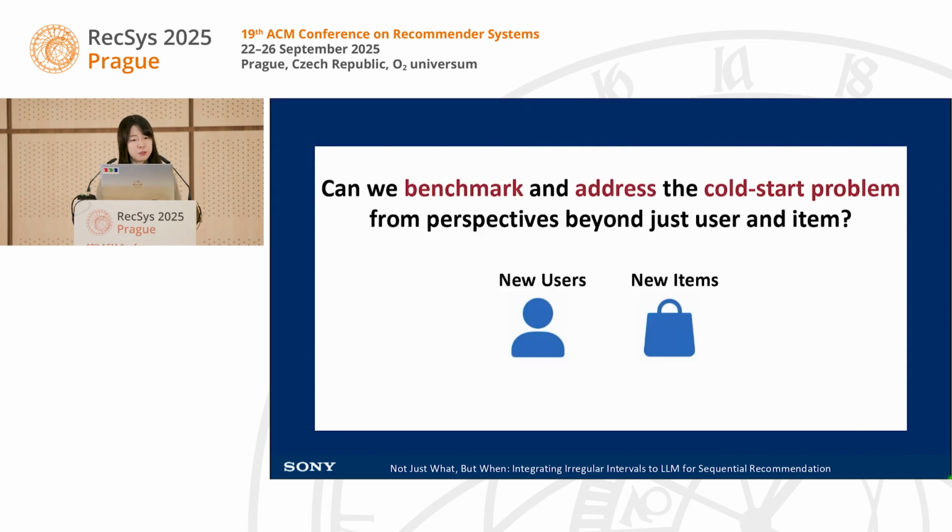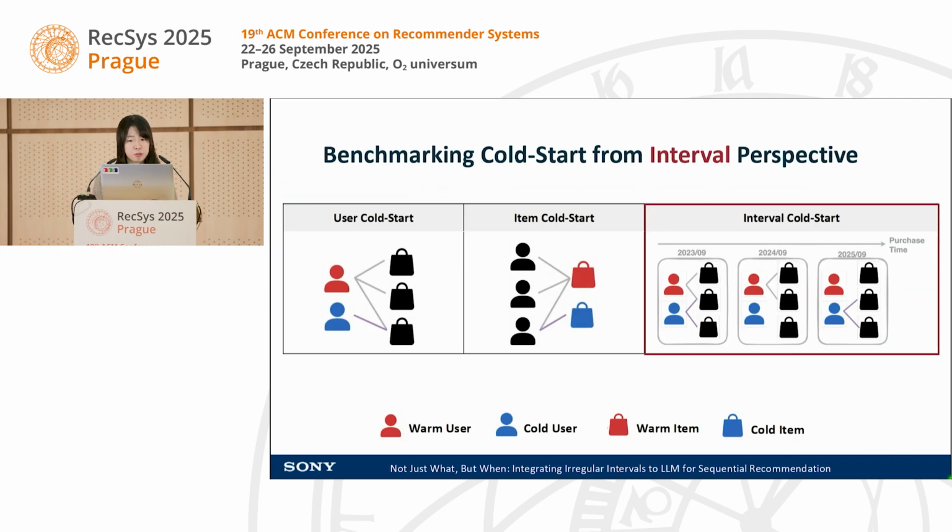The next question we want to tackle is, can we benchmark and address the cold-start problem from a perspective beyond just user and item? As the last presenter has mentioned, the cold-start problem is a very critical issue in the recommendation domain. Most of the work focuses on cold-start users and cold-start items. In our work, we want to point out another perspective, which is interval cold-start. On this page, the red icons mean warm users or warm items, and the blue icons mean cold-start users and cold-start items.